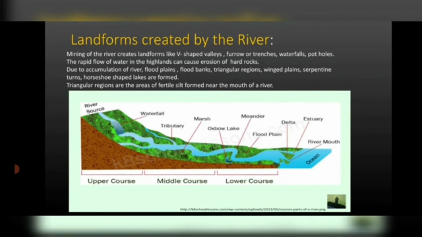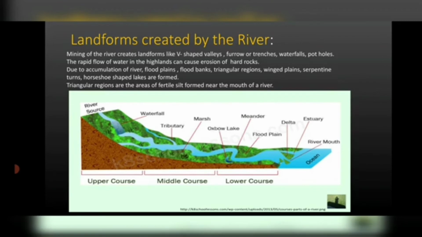Parts made of such silt are very fertile for agriculture. So these islands which are formed by the silt are very good for agriculture. Such islands are also found in Maharashtra, in the river basins of Godavari, Bhima and Krishna. So the triangular regions are the areas of fertile silt formed near the mouth of a river. For example, a triangular region is formed near the river Ganga, and also near the river Brahmaputra.